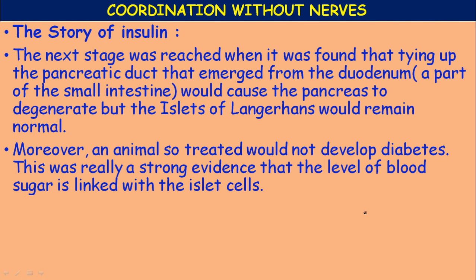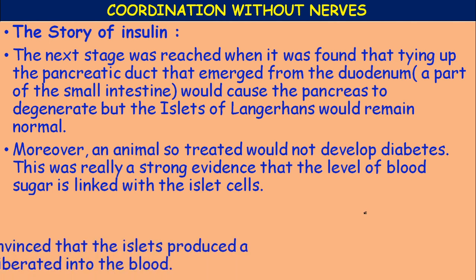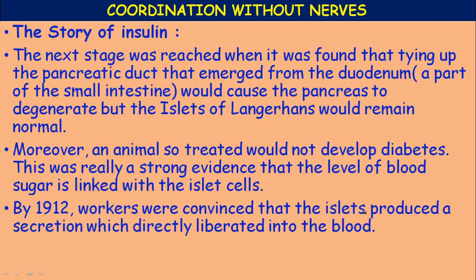When the pancreas is totally removed, the animal develops diabetes, but if only the pancreatic duct is tied, the animal would not develop diabetes. This was really strong evidence that the level of blood sugar is linked with the islet cells of the pancreas.